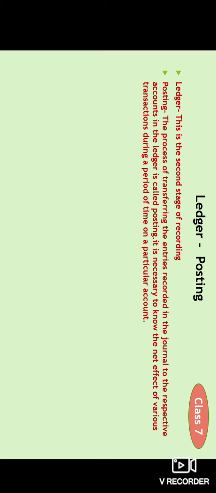Posting is the process of transferring the entries recorded in the journal to the respective accounts in the ledger. It is necessary to know the net effect of various transactions during a period of time on a particular account.